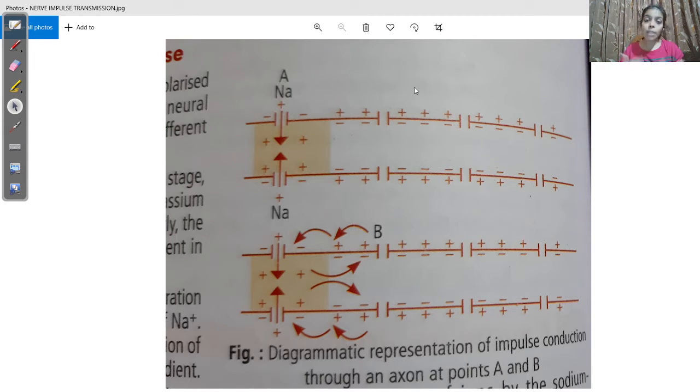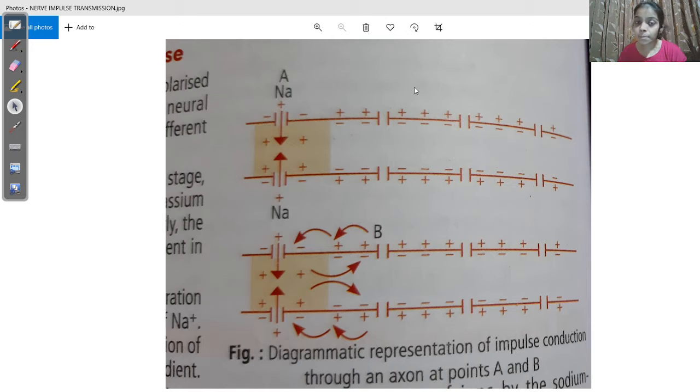I am thirsty, what should I do? I should drink some water. That is my response. So a stimulus should be able to evoke a response. How this stimulus-response coordination is maintained, for that we need to understand this.